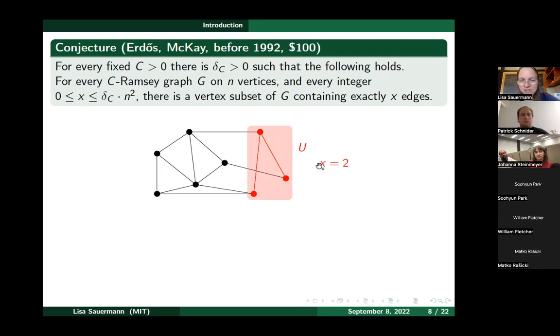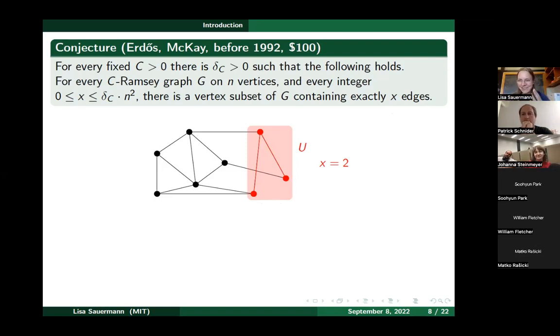But in general, for any small example, it's easy to play around with it and find this. But in general, it's not so easy to find a vertex subset with some prescribed number of edges, because you can maybe try to add vertices one by one. But whenever you add a vertex, your edge number typically goes up by more than 1.